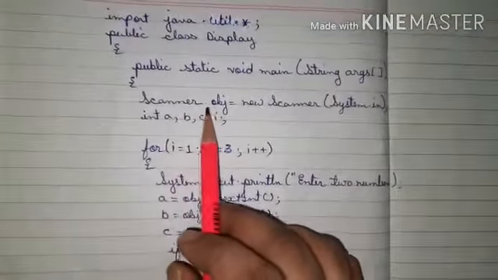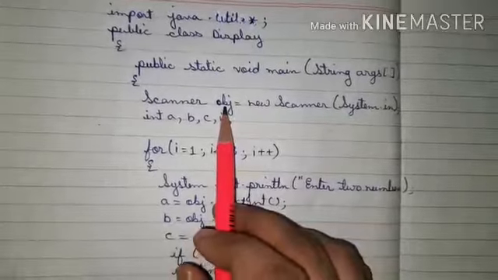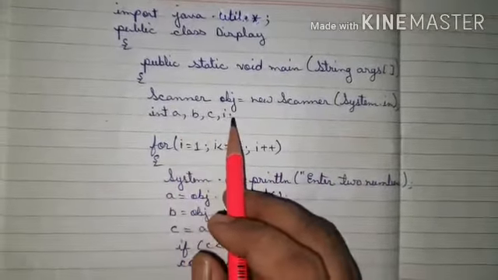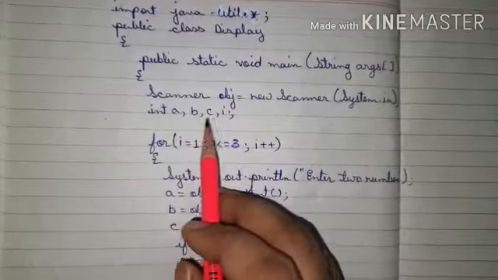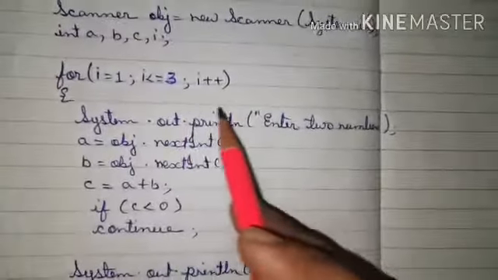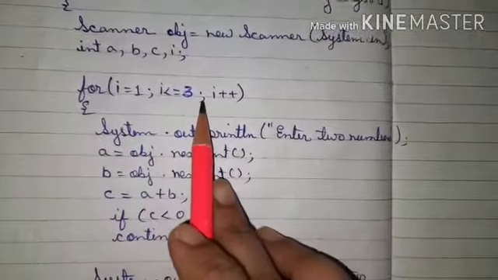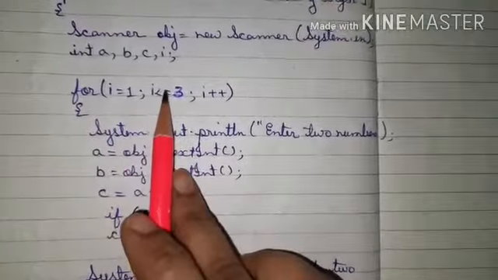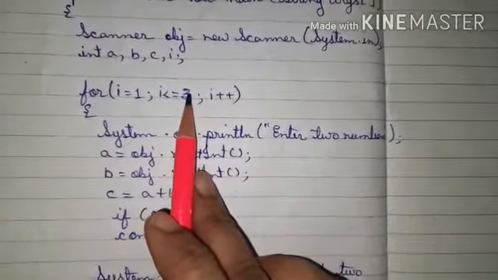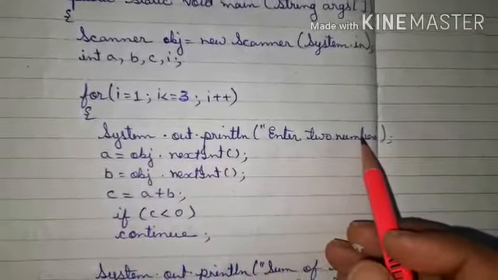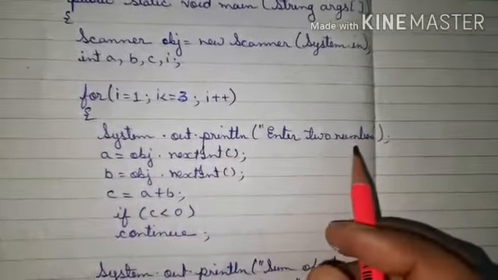First of all we have made the scanner object. We have also declared the variables, int a, b, c and i. Then we are going for the iteration. We have taken 3 iterations. When i is 1, i is less than 3, so the condition is true, so it enters inside and displays on the screen: Enter 2 numbers.